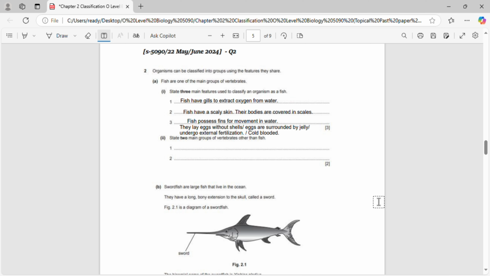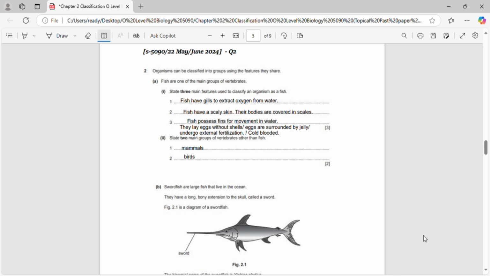The next part of the question asks, state 2 main groups of vertebrates other than fish. Now, when answering this, you have the flexibility to choose any 2 groups besides fish. For instance, I would go with mammals and birds. However, you could also consider reptiles and amphibians, or any other pair from these options.